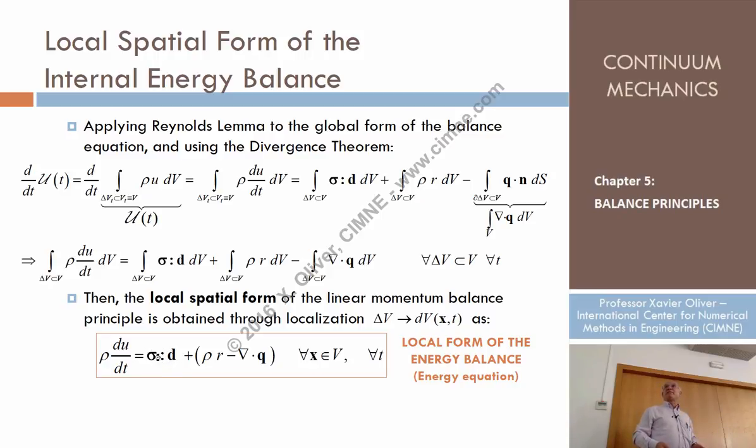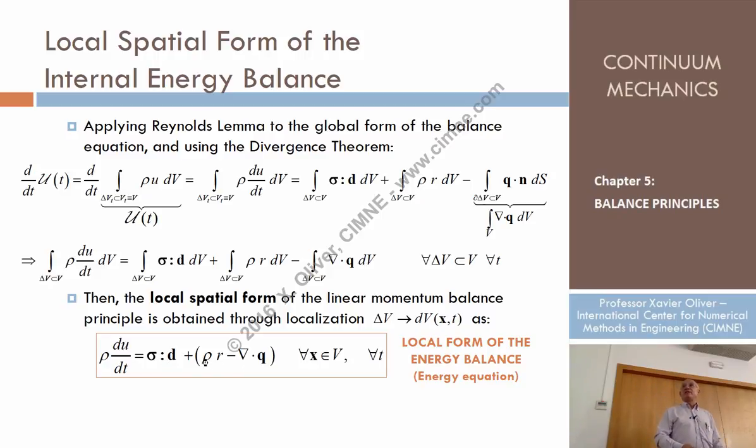And the product sigma times d is a sort of mechanical work per unit of time at this point, mechanical deformation work. So this says that the first reason for this variation of internal energy is just producing deformation work per unit of time.